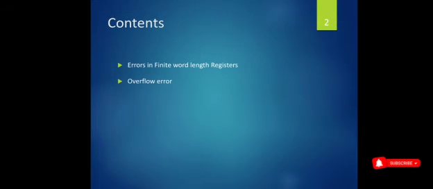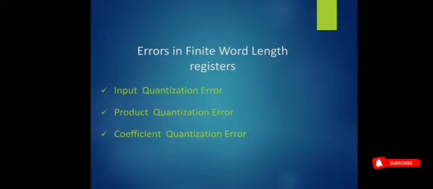Today's topics are errors in finite word length registers and overflow error. First of all, finite means fixed word. If it is 8 bits, it is called a byte. If it is 2 bytes, 16 bits, it is called a word. Length means the number of bits in a word or byte. Registers are memory elements. A register may be a flip flop or a latch, a 1 bit storage device used to store single bit data.